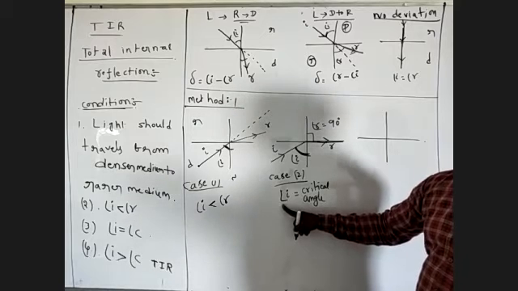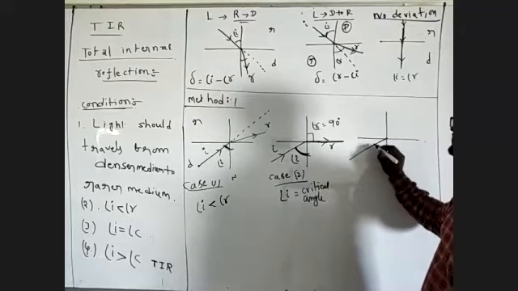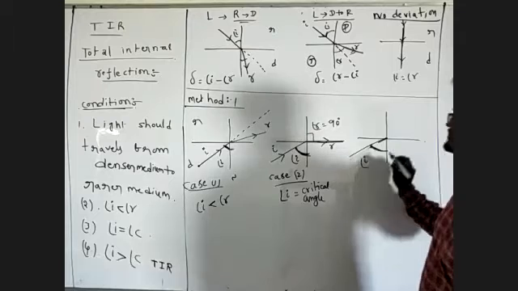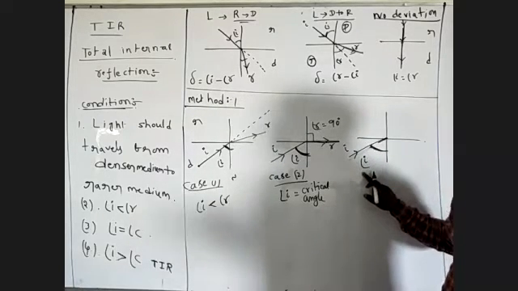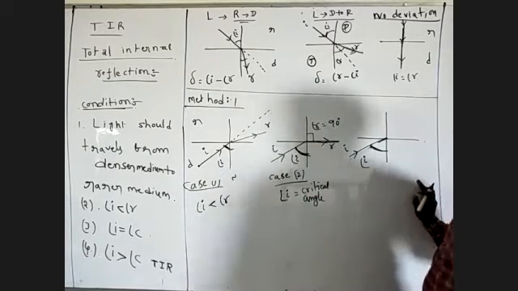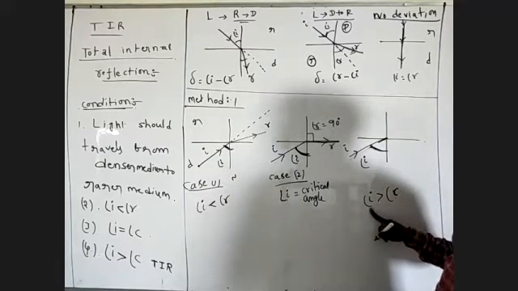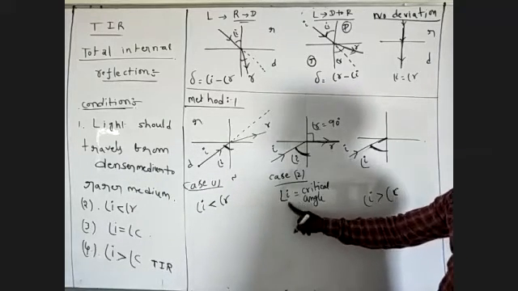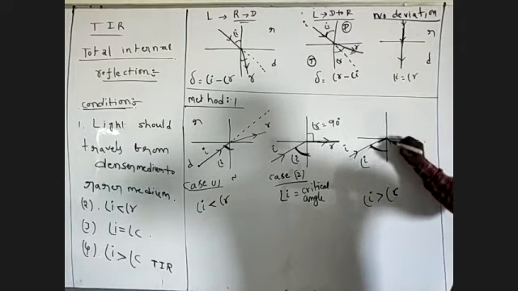Next, I increase the angle of incidence so that it is greater than the critical angle. This is the incident ray. This is the angle of incidence. This angle of incidence is greater than the critical angle. What will happen? The ray is reflected in the denser medium.